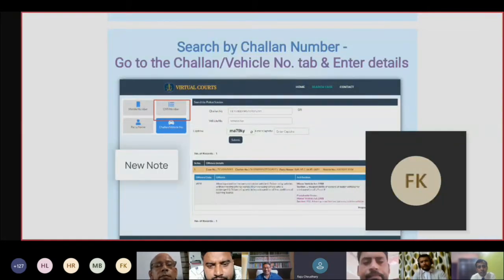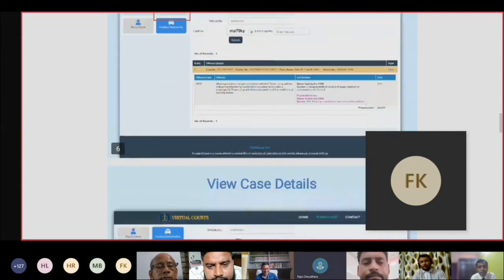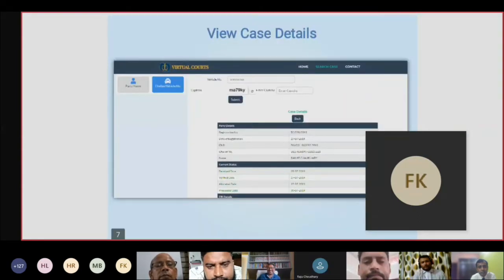Then in the next slide, view case details. We can view the case details by entering Salan number or vehicle number. We have to insert the vehicle number, then the CAPTCHA, and submit. Then the case will occur.